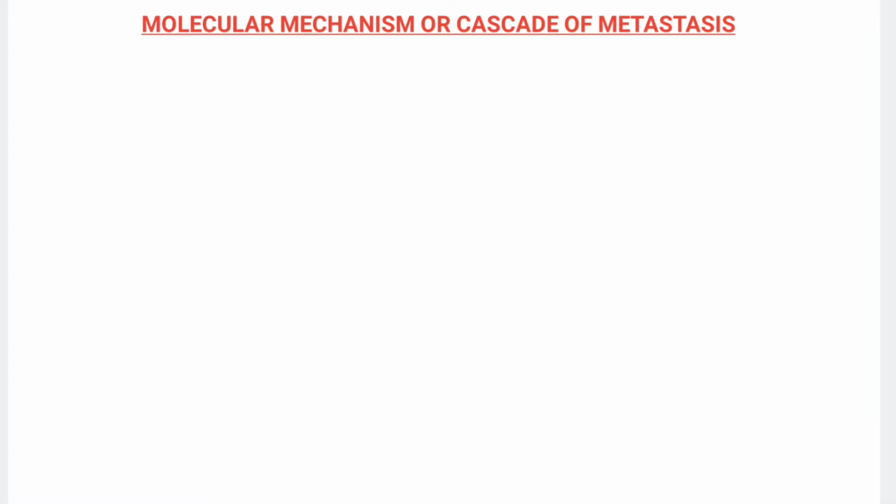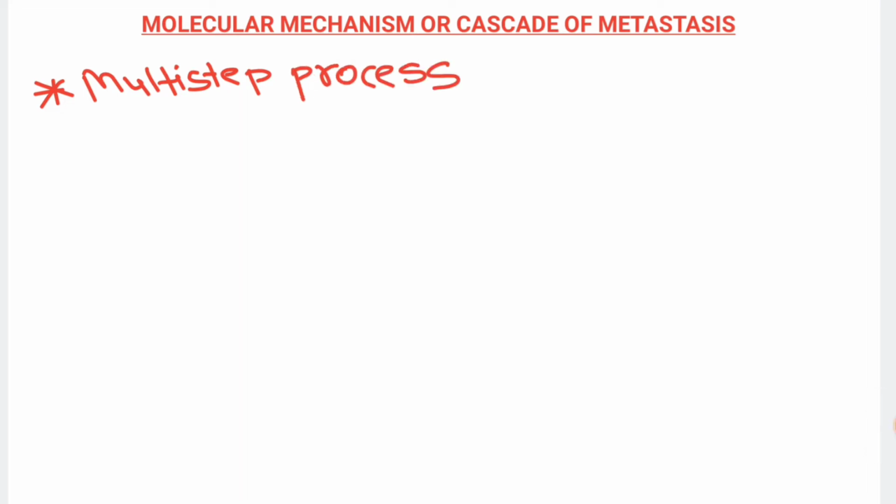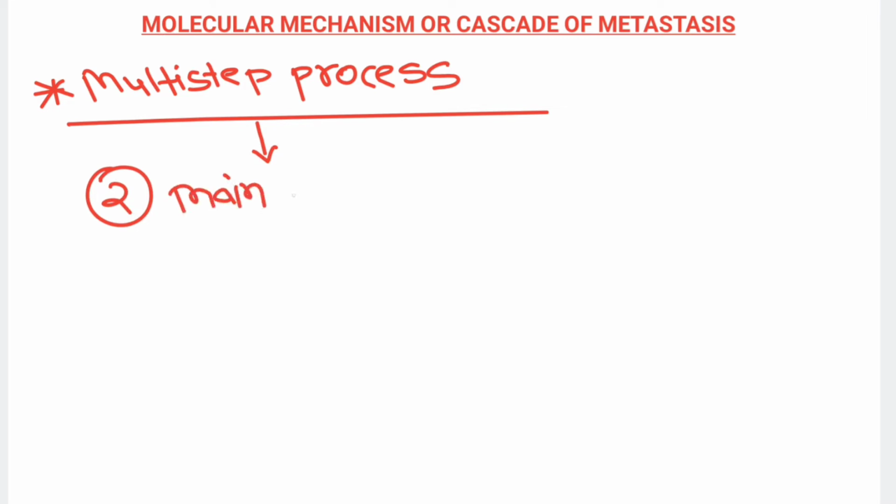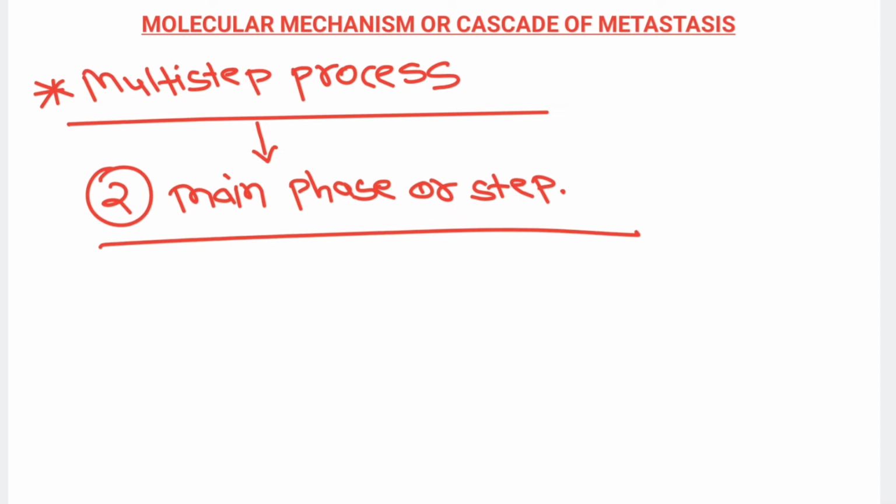Now as we have discussed in the diagram, the molecular mechanism of metastasis is a multi-step process. Metastasis is not easy. To jump from one organ to another organ requires many steps. But basically we can say there are two main phases behind the molecular mechanism.